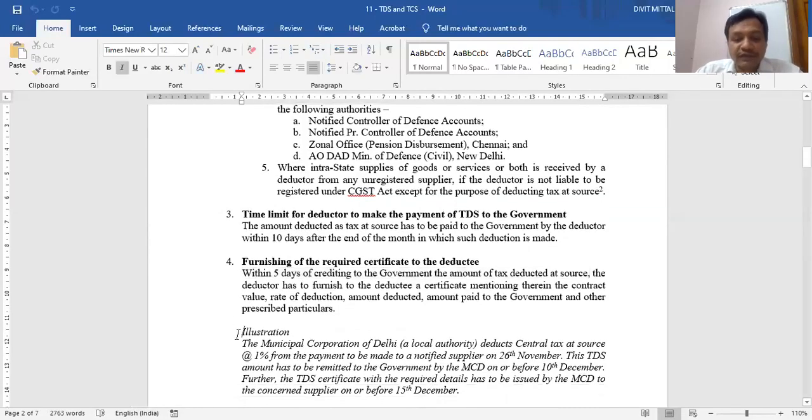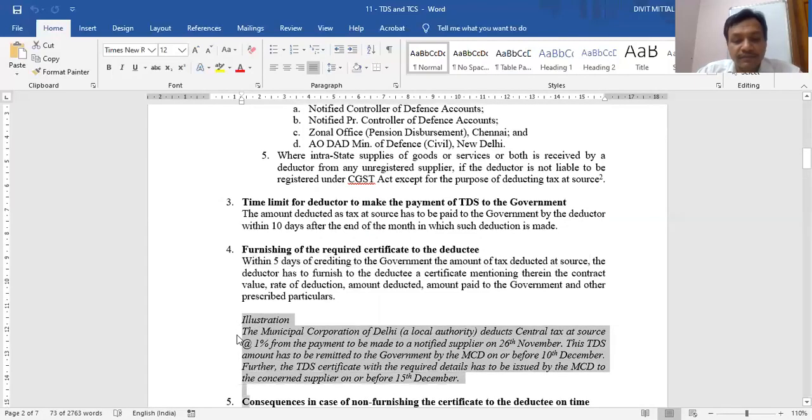You read this illustration, and if you have any problem, you tell me through the chat window.